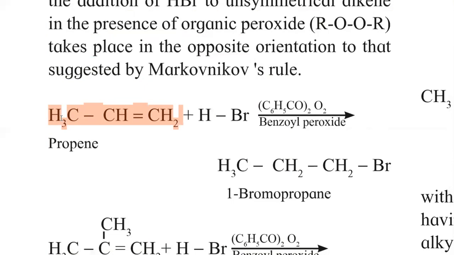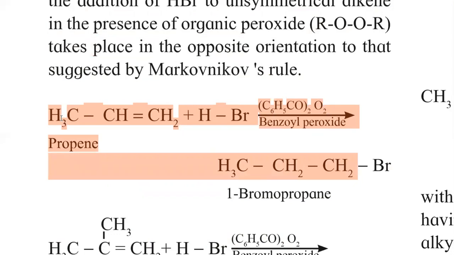This is propene. When treated with HBr, this is an unsymmetrical reagent. Now this reaction takes place in the presence of peroxide. Here the peroxide used is C6H5CO twice O2, the name is benzoyl peroxide. Here the product obtained is, bromine gets bonded to that carbon which contains the more number of hydrogen, not to the less number of hydrogen.